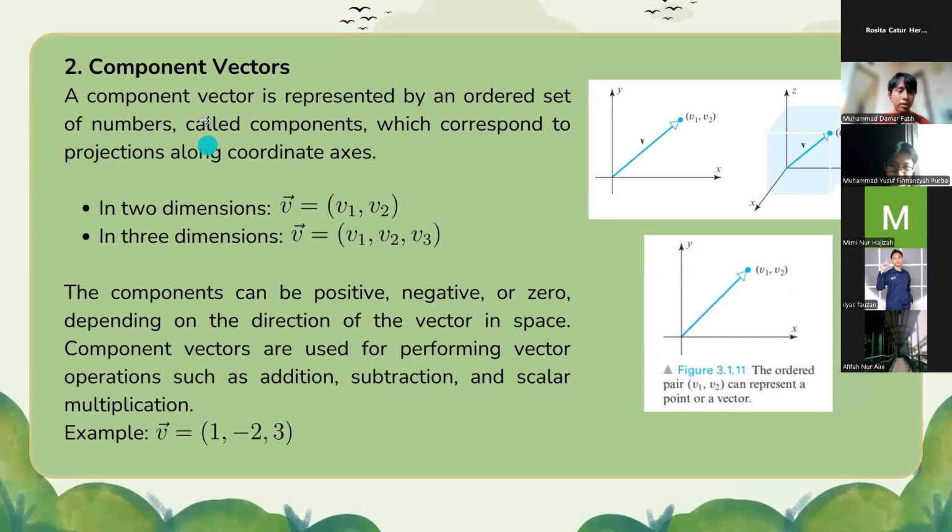The next is number two, component vectors. A component vector is represented by an ordered set of numbers called components, which correspond to projections along coordinate axes. In two dimensions, vector v is equal to open bracket v1, v2, close bracket. In three dimensions, vector v is equal to open bracket v1, v2, v3, close bracket.